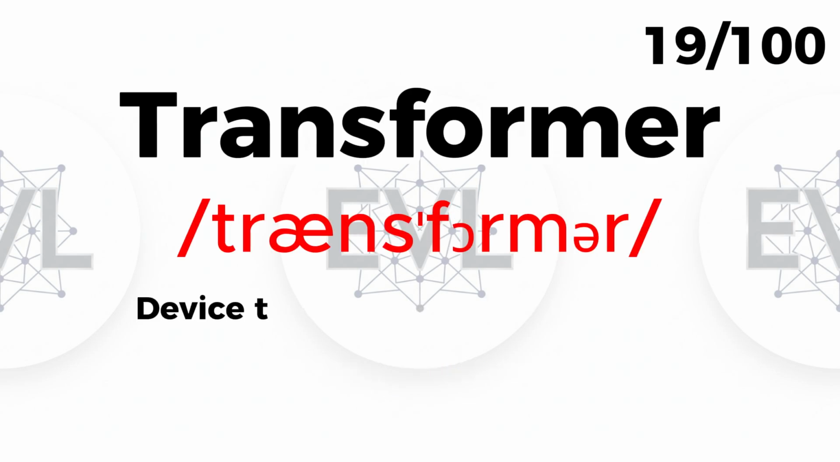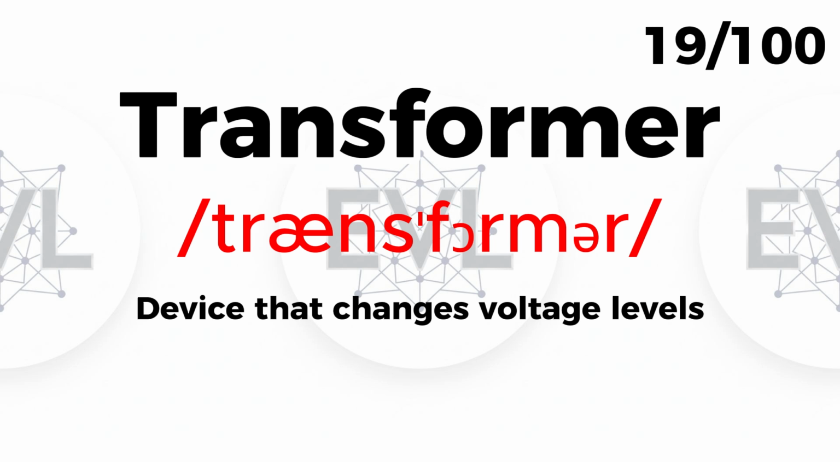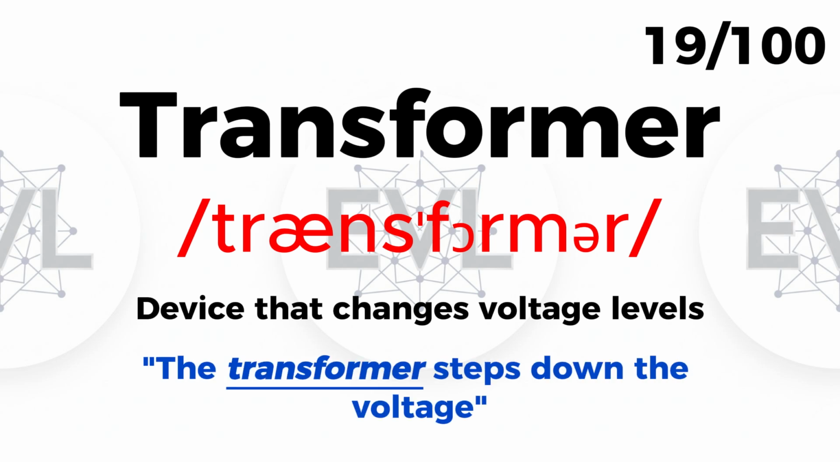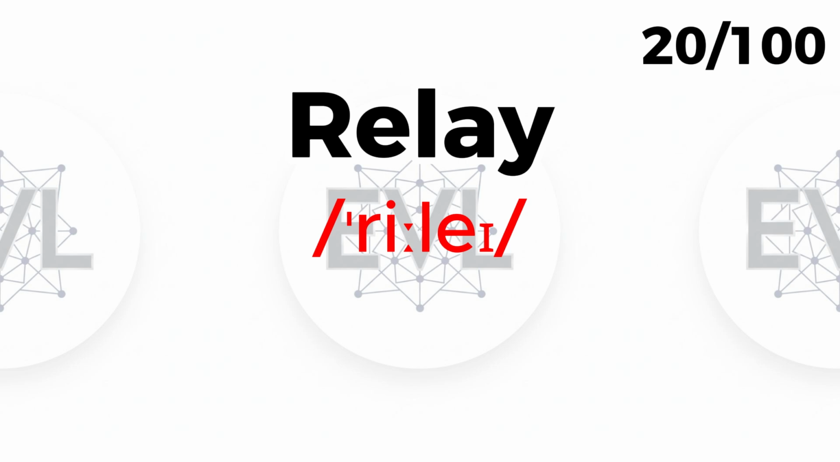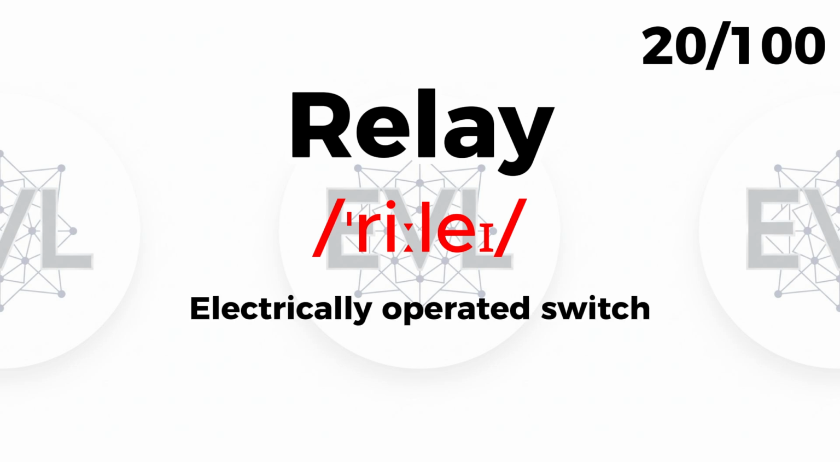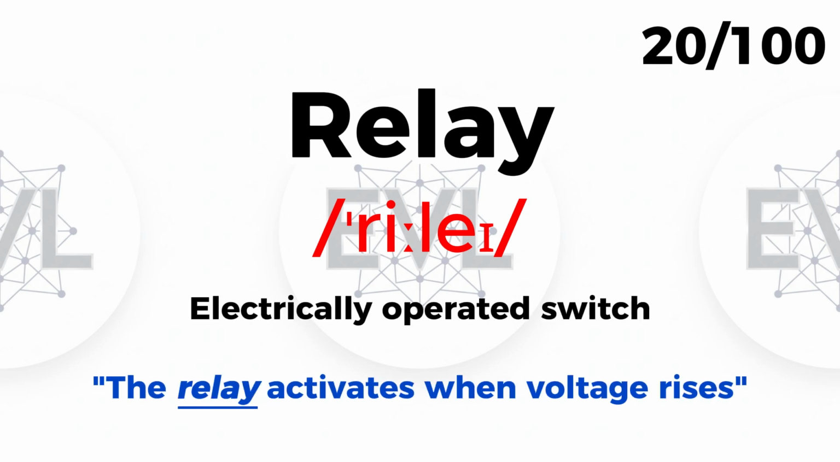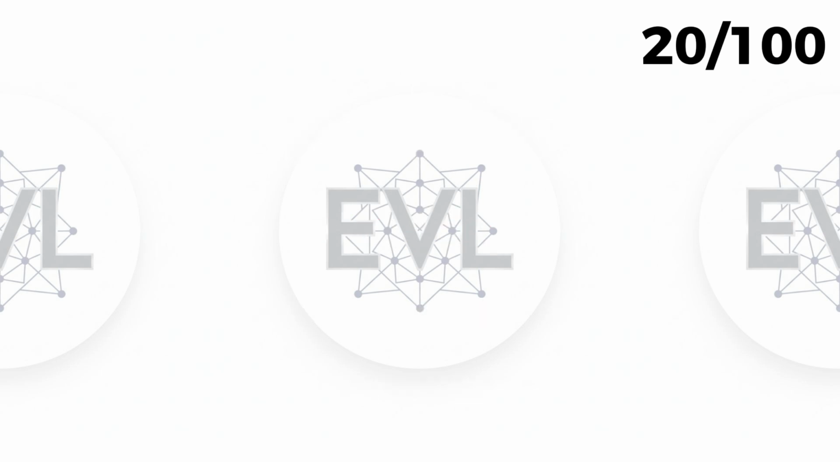Transformer. Device that changes voltage levels. The transformer steps down the voltage. Relay. Electrically operated switch. The relay activates when voltage rises.